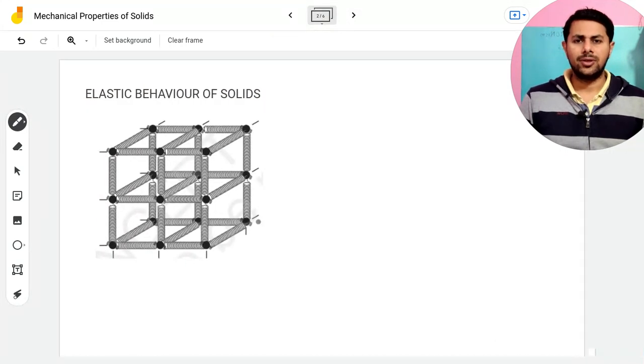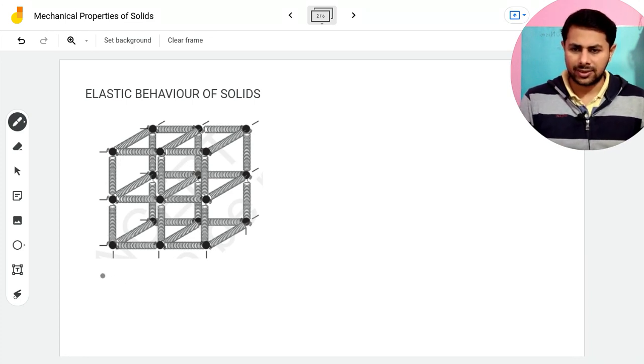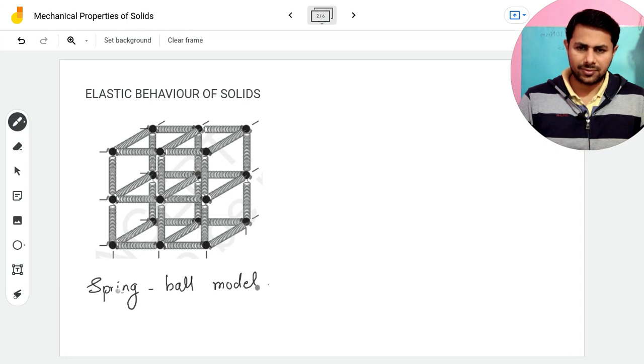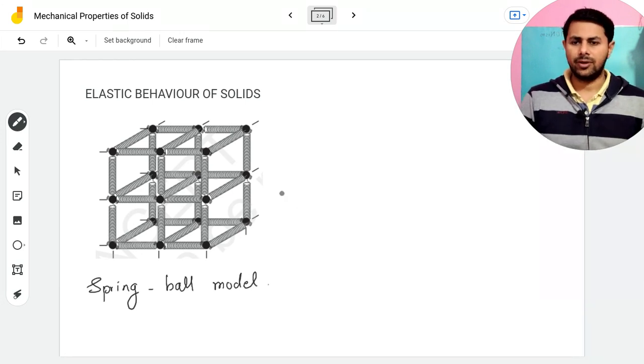So now we would like to understand how this elastic behavior of solids comes into existence. To understand that, we'll consider this model of solids which is known as the spring ball model. Okay.